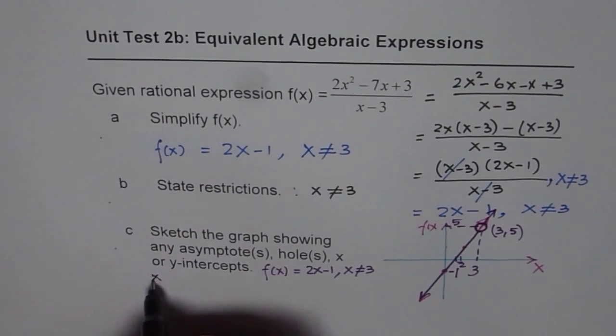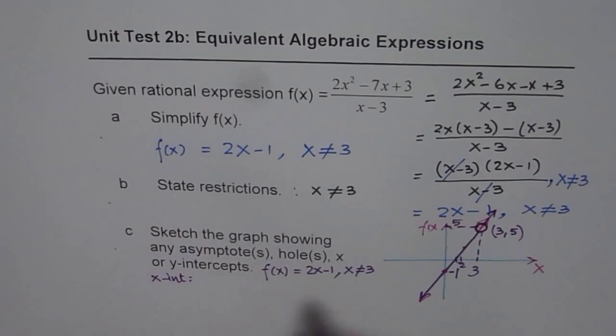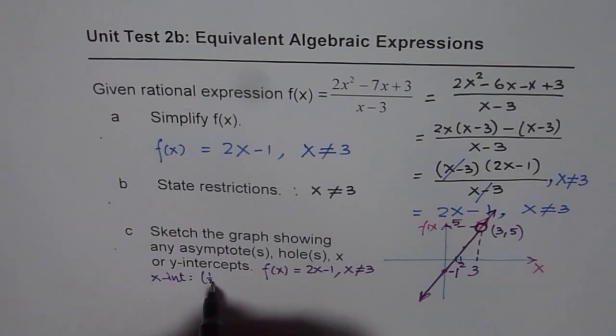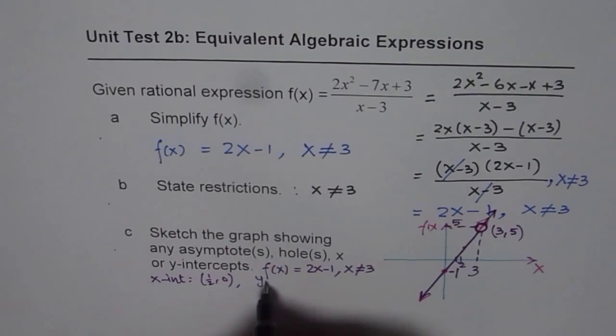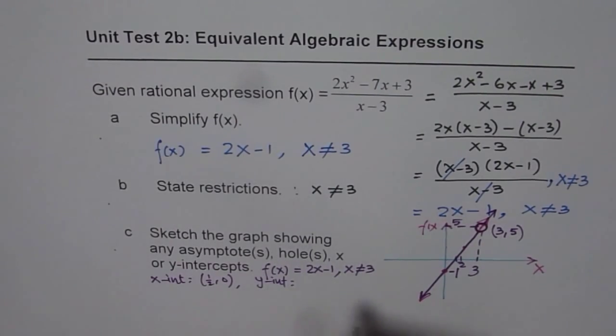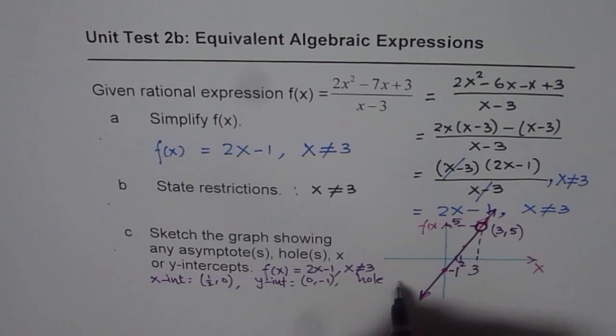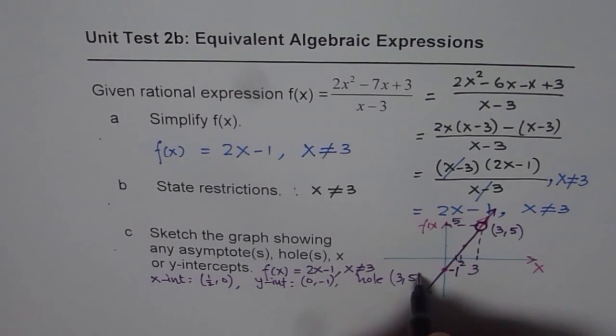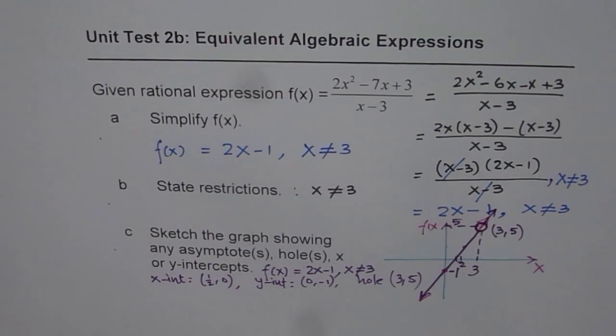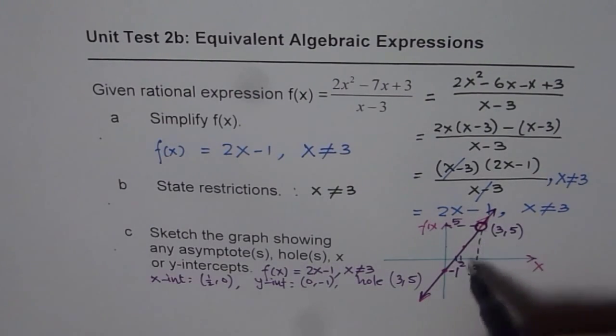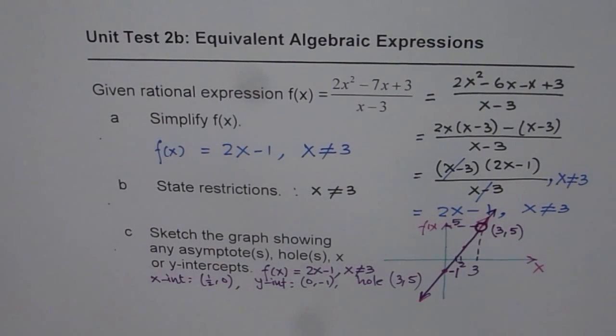So we have x-intercept at (1/2, 0), y-intercept at (0, minus 1), and we have a hole at (3, 5), correct? And it looks like a straight line with a hole at x equals 3. So that is how you have to sketch and describe your rational expression. I hope that's absolutely clear. Thank you and all the best.